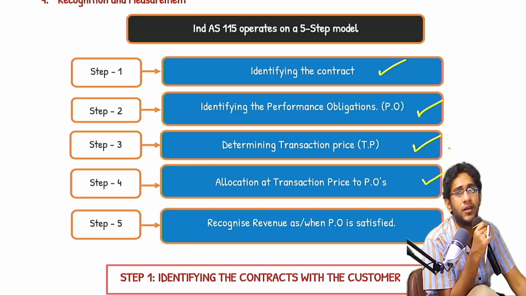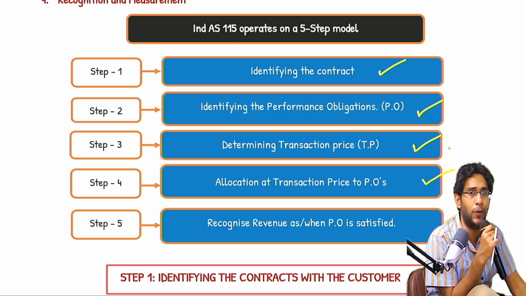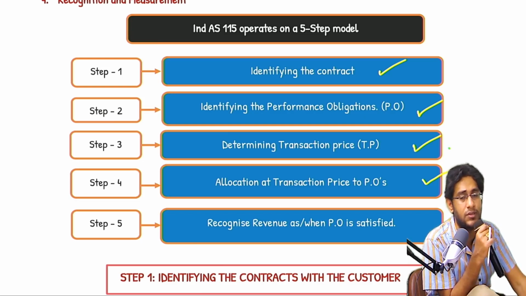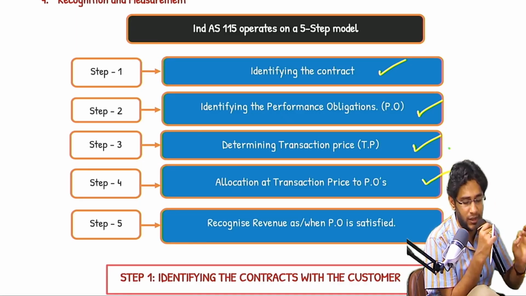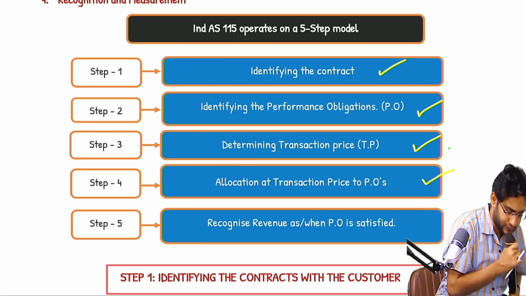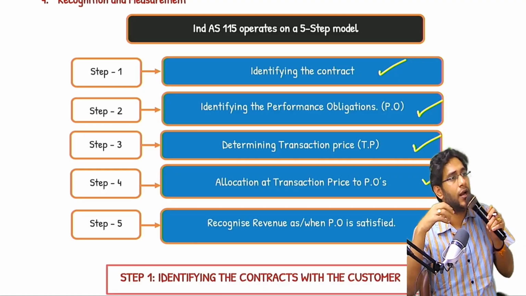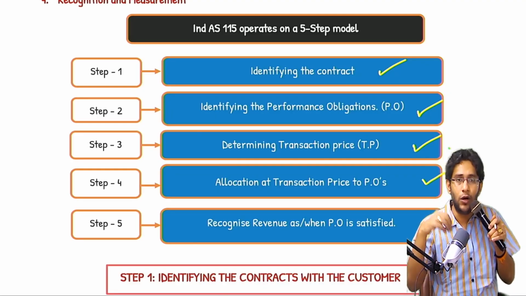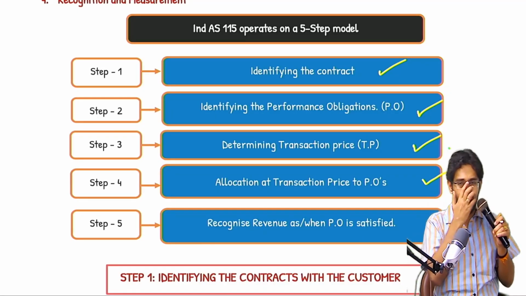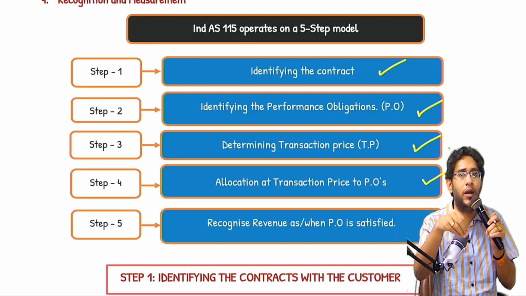Finally, revenue recognition timing. So when can you recognize revenue, and how much can you recognize? Step 3 we discussed. If there are multiple duties, how much is the revenue for each duty? Step 4 we identified. Now when to recognize revenue, our timing point is discussed in step number 5. When you read step number 5, they will say that revenue is recognized when control over goods and services is transferred to the customer. And how control can be transferred, there are two ways. Either over a period of time or at a point in time.